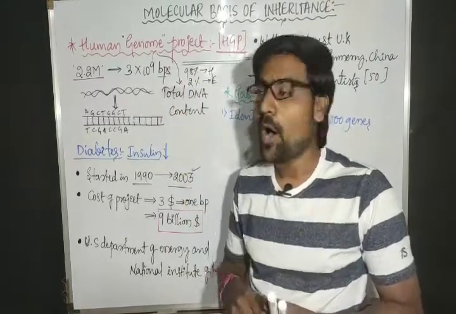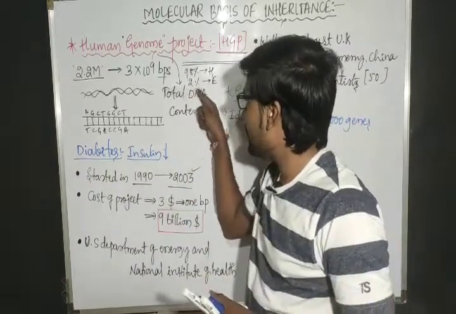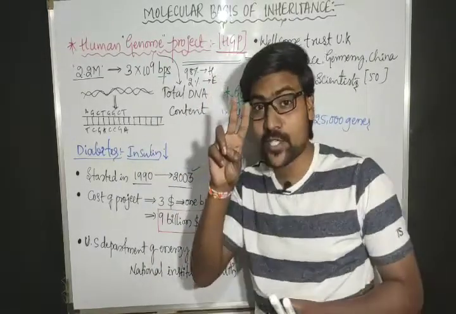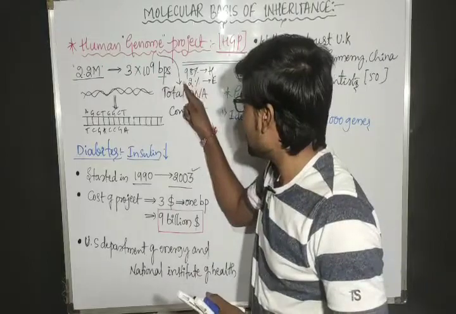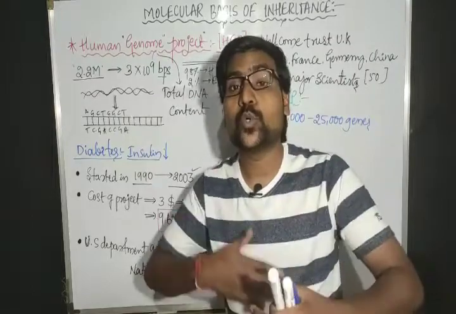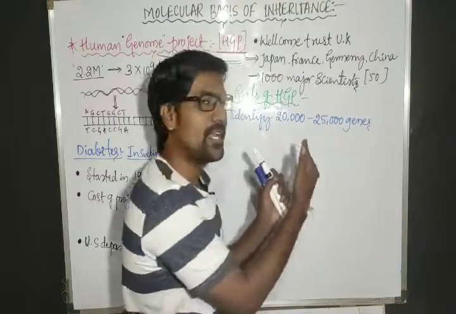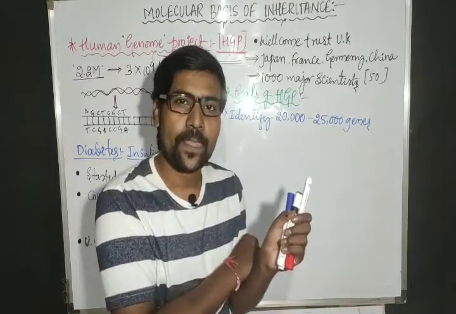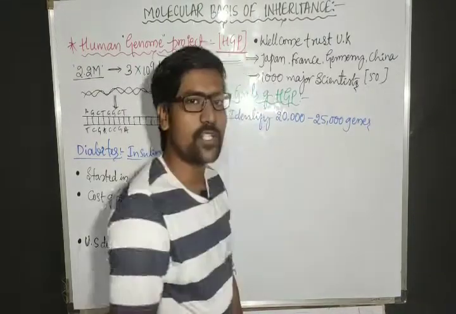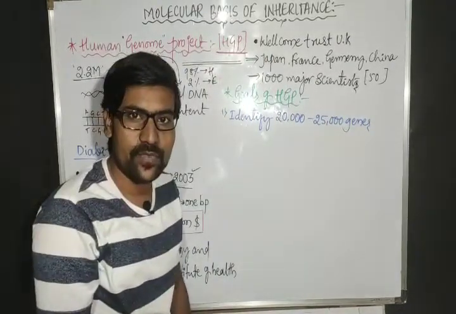Why? Because this much of the DNA is transcriptionally inactive, and 2% of the DNA is transcriptionally active. The genes present in euchromatin, just 2% of the DNA, are the active, working, expressing genes. Let us consider those expressing genes to be 20,000 to 25,000 genes. Now we have to identify those genes in the DNA where they are present.